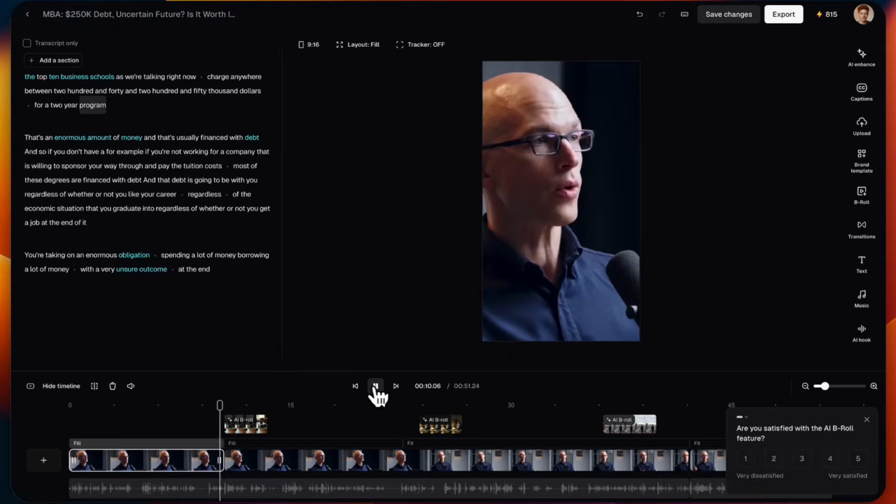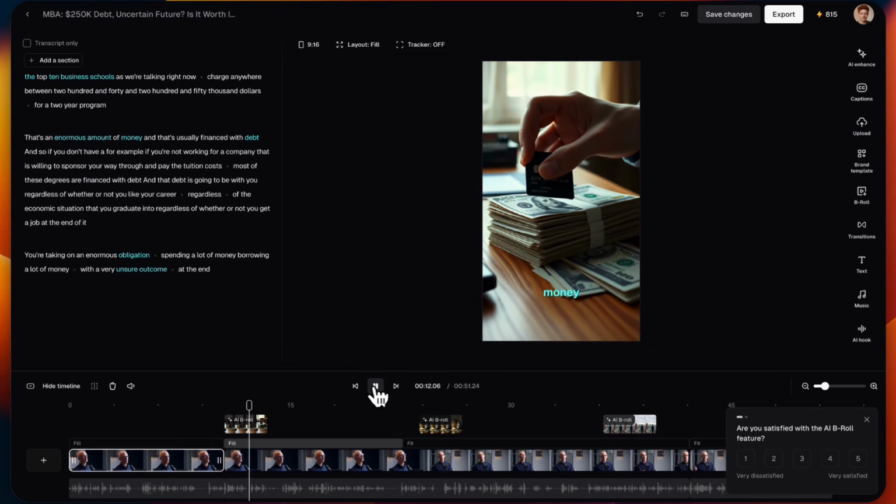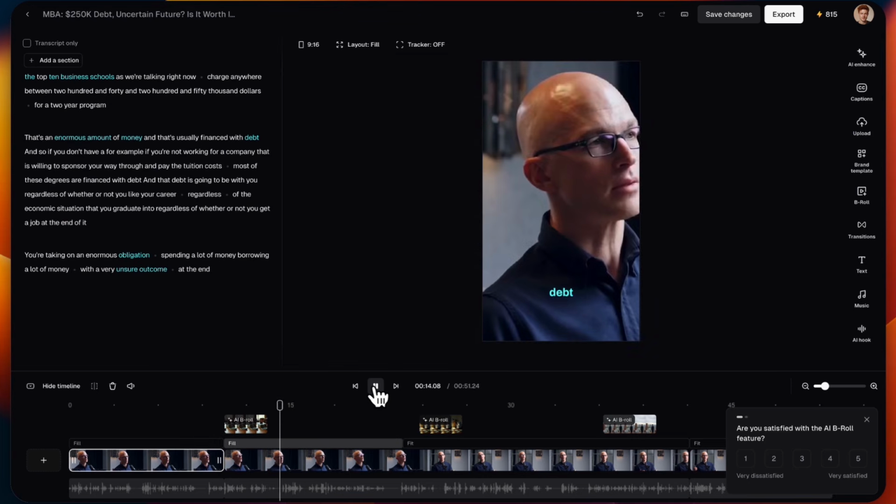For a 2-year program, that's an enormous amount of money, and that's usually financed with debt. And so if you don't have